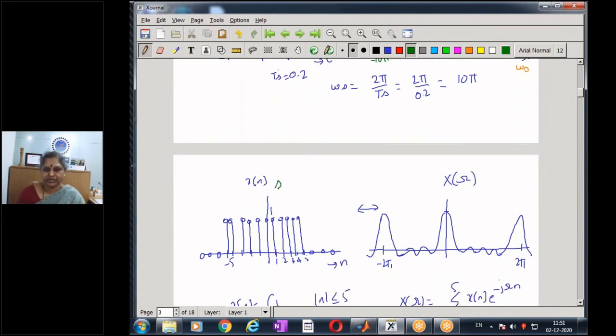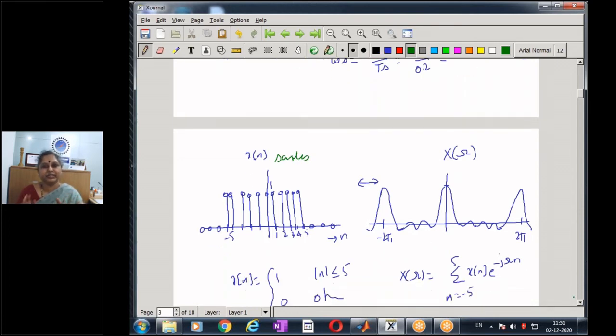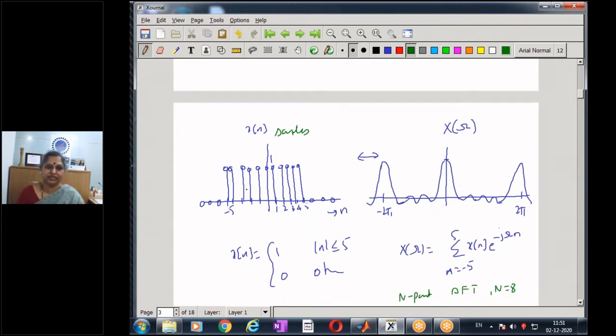So now I'm going to look at them as samples. When I consider them as samples, I do not have any time interval reflected in the samples as such. It comes as additional information outside the sample sequence, or sequence of numbers. So in this example, if I choose my sampling interval of 0.1, I get 5 samples and 5 samples, a total of 11.